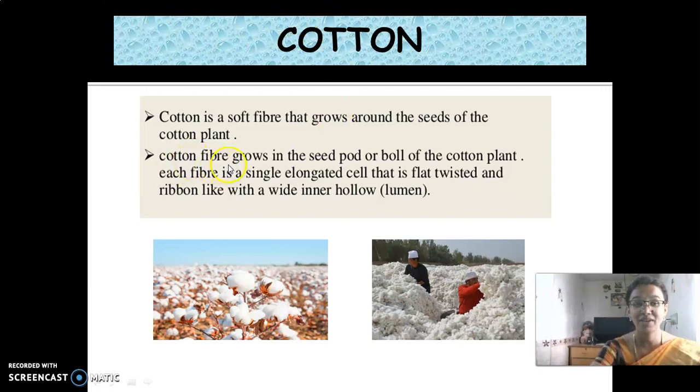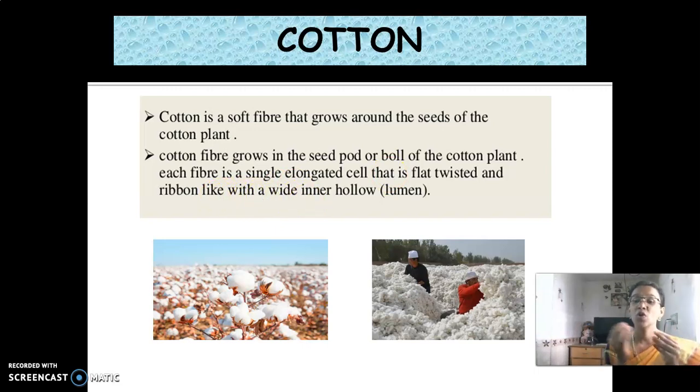The cotton fibers grow in the seed pod or boll, B-O-L-L, of the cotton plant. Each fiber is a single elongated cell that is flat, twisted and ribbon-like with a wide inner halo.